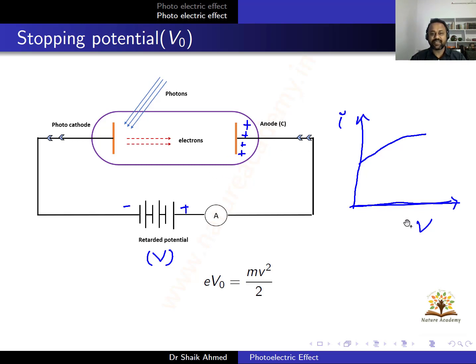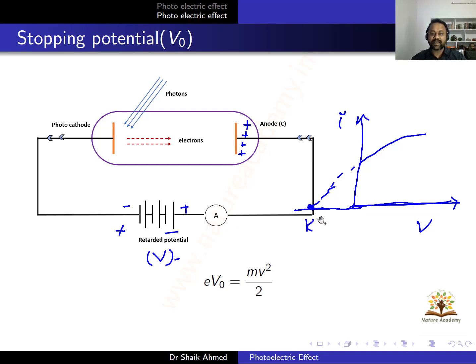If there is more voltage, the electrons will easily come this side. Now if I change the polarity, minus and plus, the electrons will go back in the opposite direction. That means the current value will decrease. How will you represent the decrease in the current value? At a particular value of reverse voltage, the current is zero.